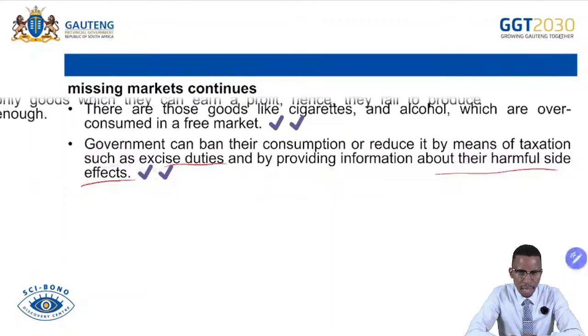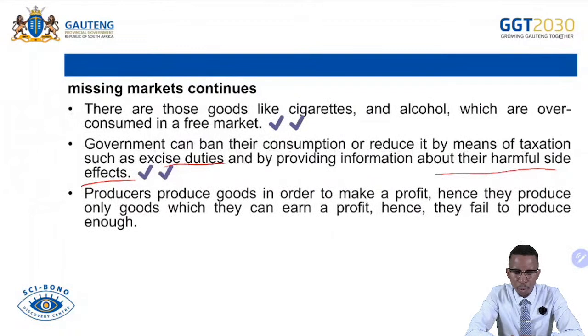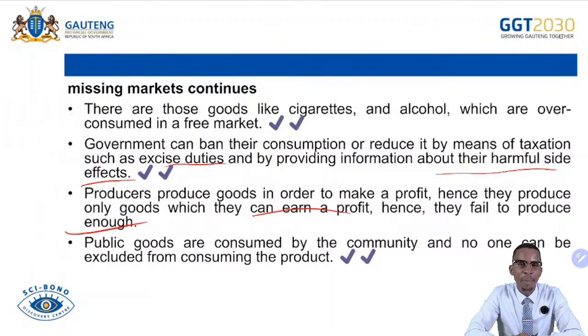Producers produce goods in order to make profit, hence they produce only goods where they can earn profit, hence they fail to produce enough. So they cannot produce some goods that will not give them profit because people are not willing to pay for them.